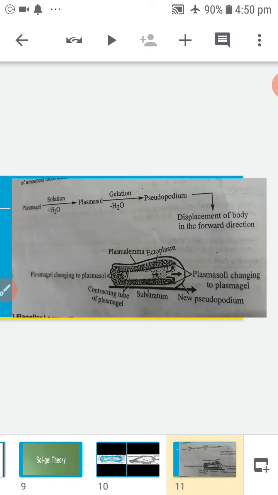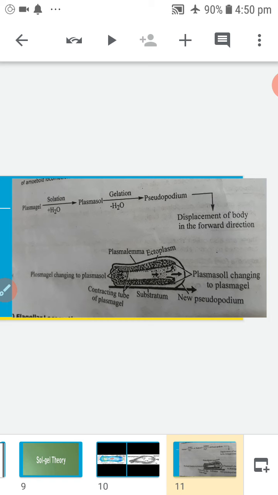This is the Sol-Gel theory. Once again, many theories have been proposed to explain the mechanism of amoeboid locomotion. Sol-Gel theory or change of viscosity theory advocated by Hyman is explained in this topic.